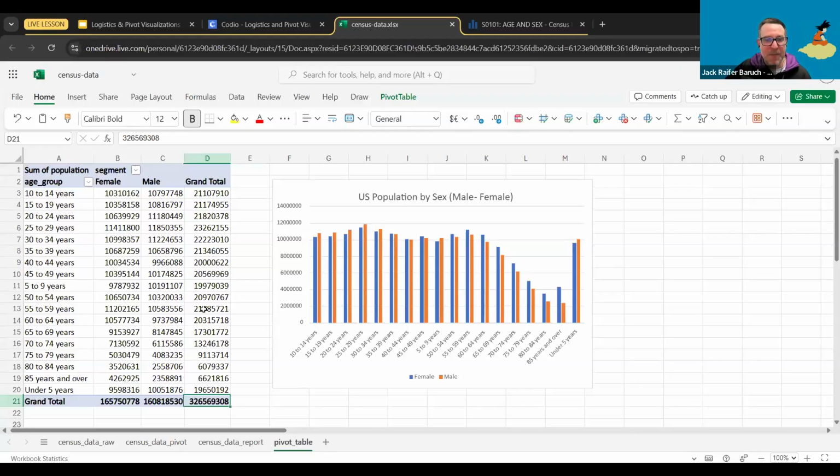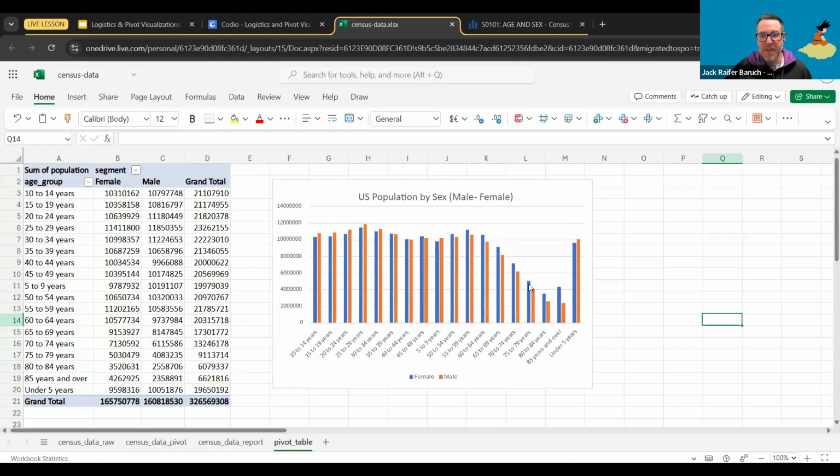So sometimes it does, but most of the time it's not going to let you, because if you change information here, remember, this is not a table that's there. This is information that's coming from somewhere else. So if you wanted to change it, you would have to copy this and just paste the values. Then you can change as much as you want. If you change the value, it is going to change in whatever chart is being built from that information. Exactly. If you do it directly from the pivot table, it's not going to. If you copy the values from it, yes, it should. Correct. You would have to change the raw data.